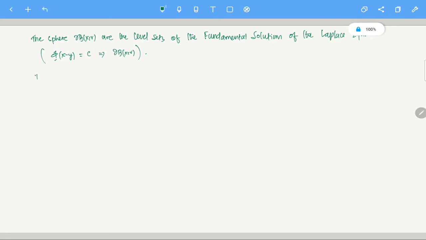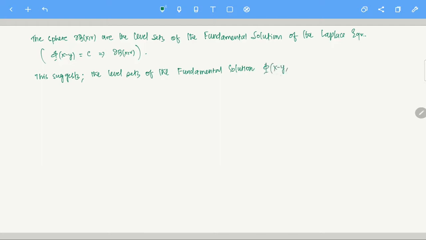This suggests the level sets of the fundamental solution phi of x minus y.